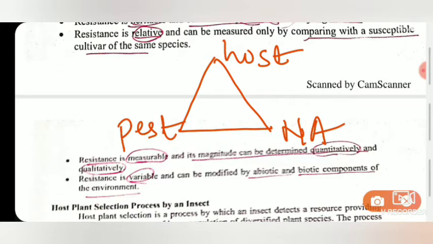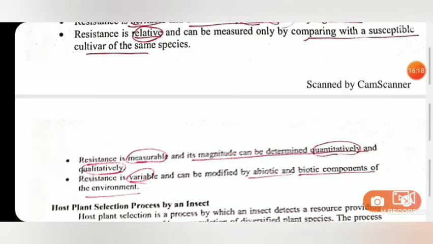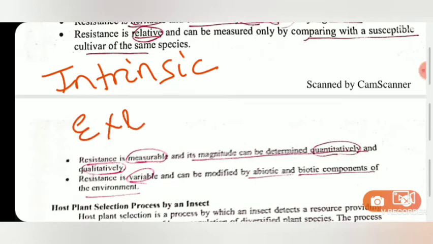Based on this tritropic interaction, resistance is classified as, first, intrinsic resistance, and second, extrinsic resistance. Intrinsic resistance means resistance that is born internally. When the plant produces some defense chemicals or defense products, either physical or chemical or both, so when the resistance is due to the physical or chemical attributes of the plant, it is intrinsic resistance.